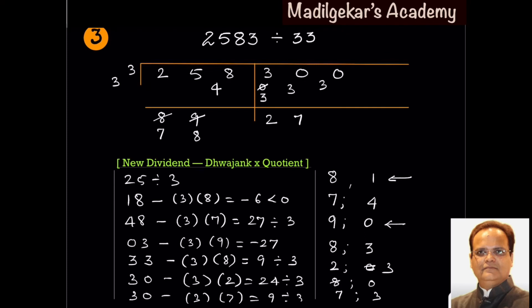On dividing by 3, instead of dividing completely by 3, divide by 2. So 2 will be the quotient, and in the next step 3 will be the remainder. Continue the same process. Answer is 78.272.